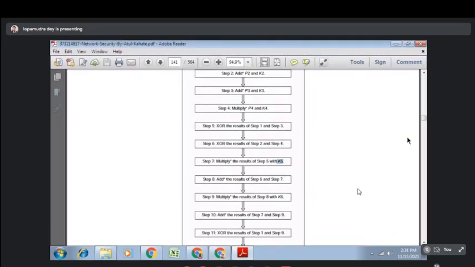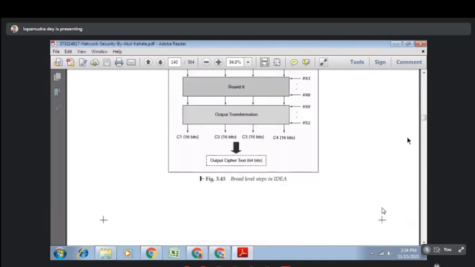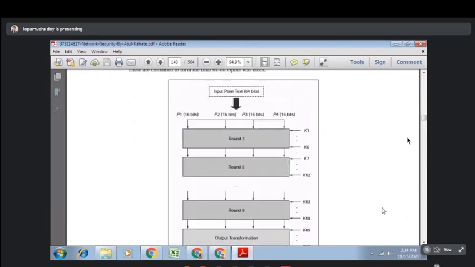Okay, so I am again discussing the IDEA algorithm. So initially the plain text is 64-bit, and there are 8 rounds involved. Initially the plain text will be divided into 4 parts, that is P1, P2, P3, P4, and there are 6 keys involved, K1, K2, K3, K4, K5, K6. So one key will be used just once. This is the logic behind the IDEA algorithm.